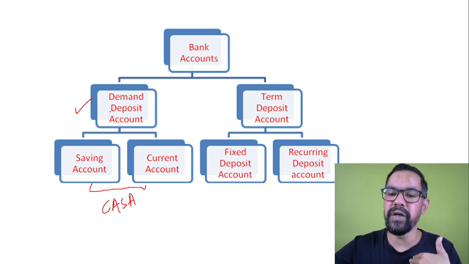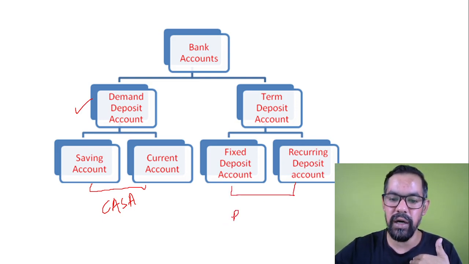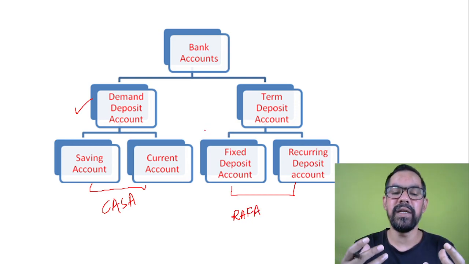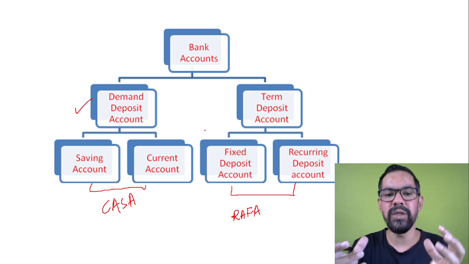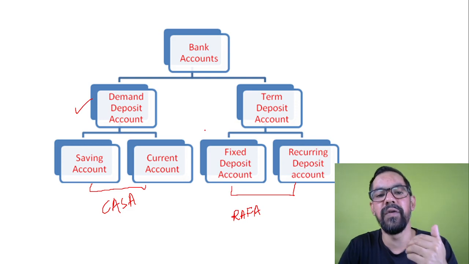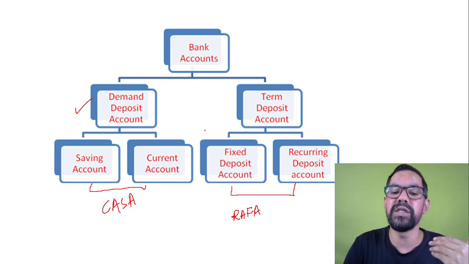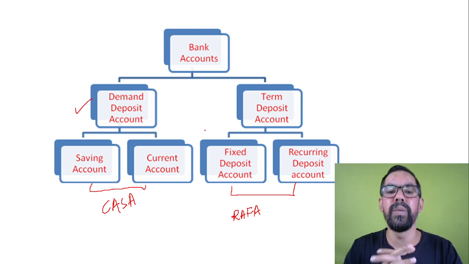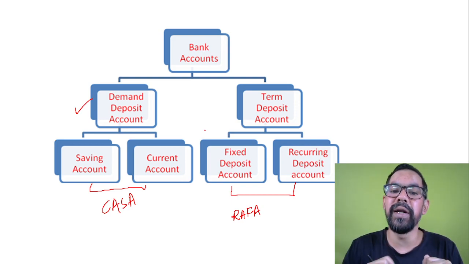But RAFA deposits, recurring deposit accounts and fixed deposit accounts, are different. When you open an FD, let's say for a period of 10 years, that money is generally locked for 10 years. You do have a pre-maturity benefit in case of RAFA deposits.